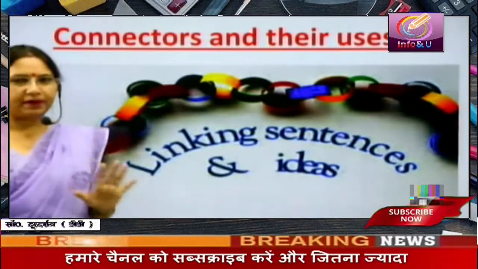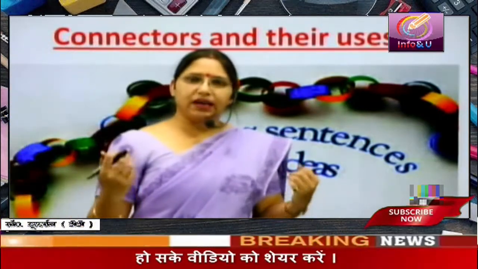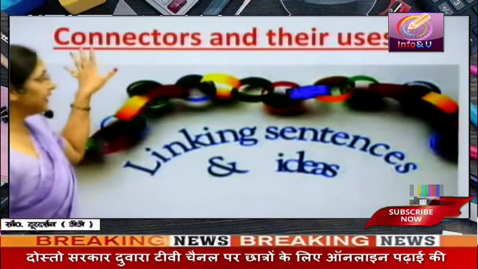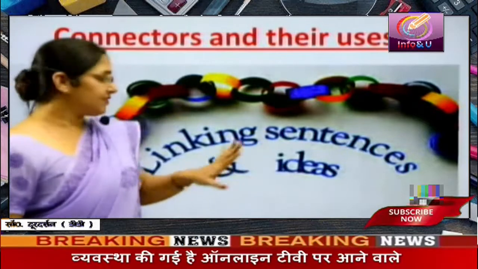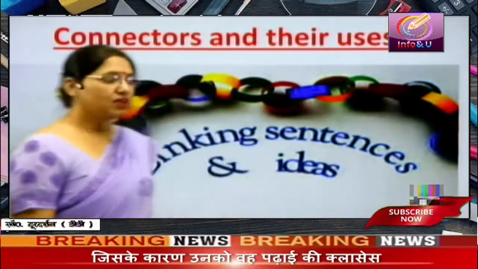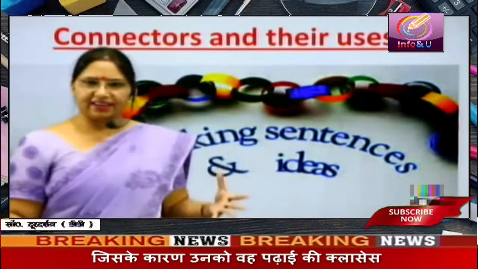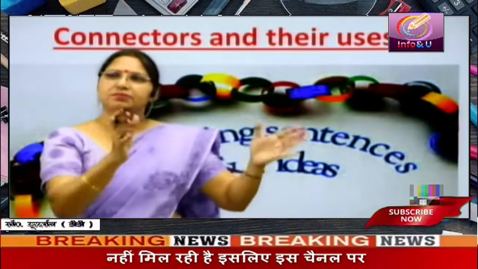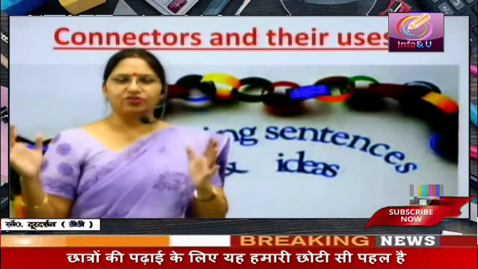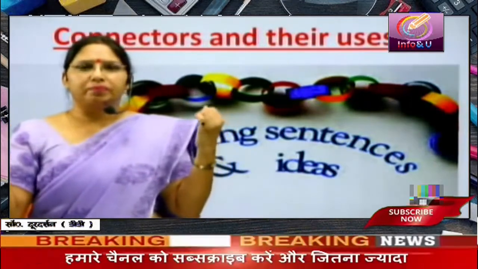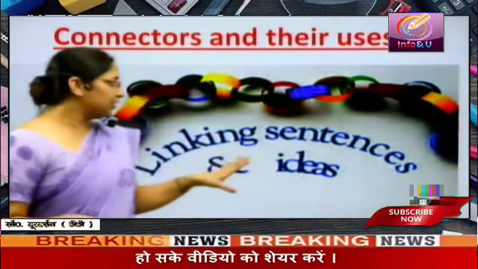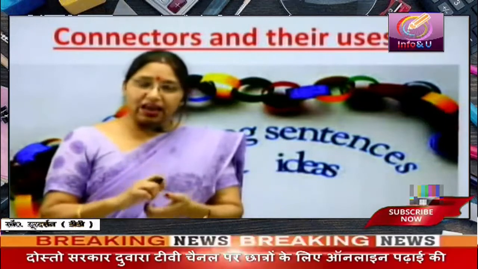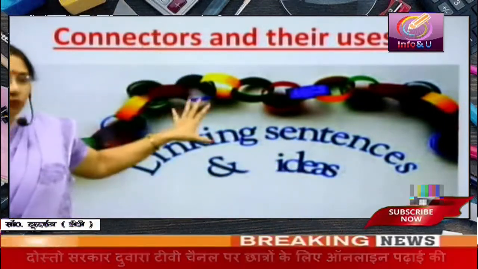Now we come to the vocabulary part. We must add to vocabulary to be able to write effectively. That is connectors. We are going to study connectors in the next section of this lesson. What are connectors? These do the work of linking sentences and ideas. When you have different ideas, different sentences, and you start writing them separately, the composition does not become powerful. It does not remain effective. For effective writing, you need to link sentences and ideas. This is done by connectors or linking words.